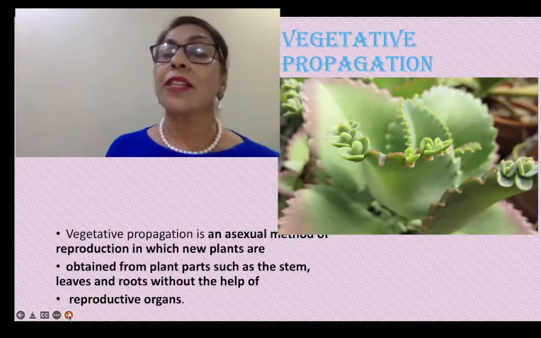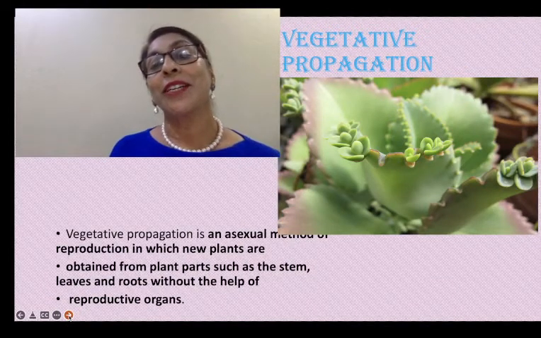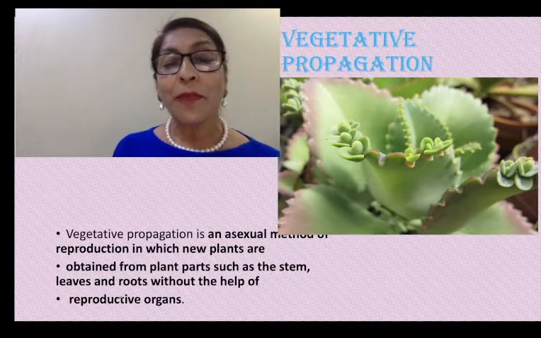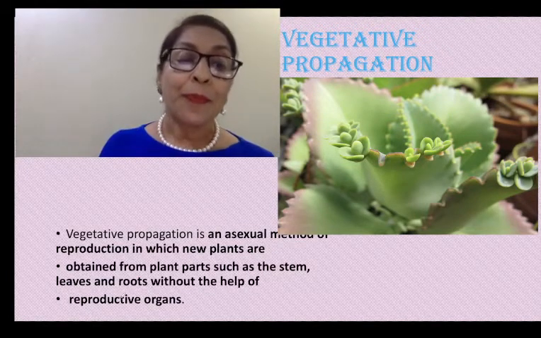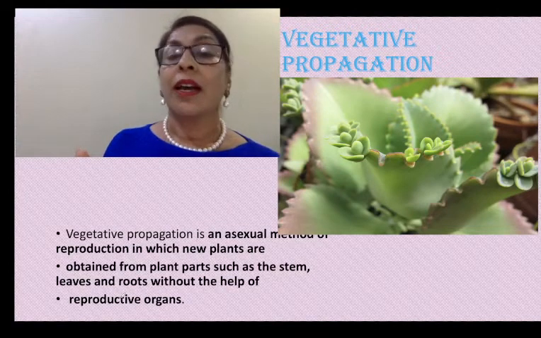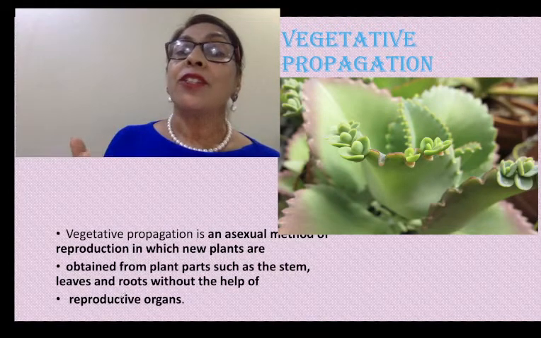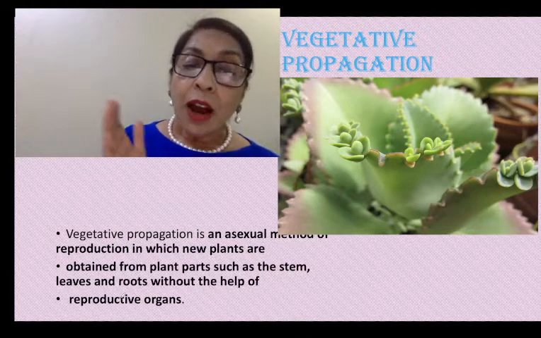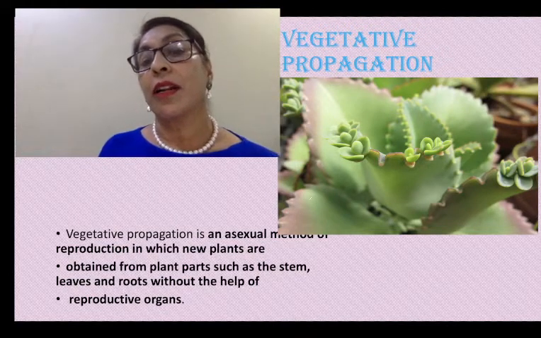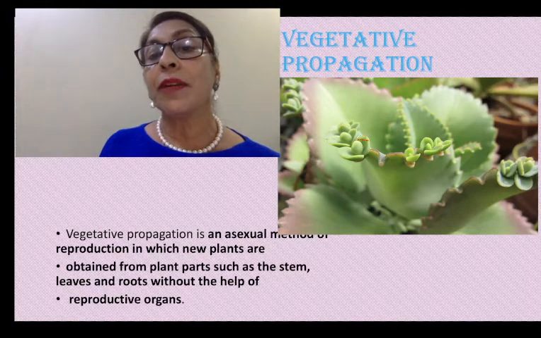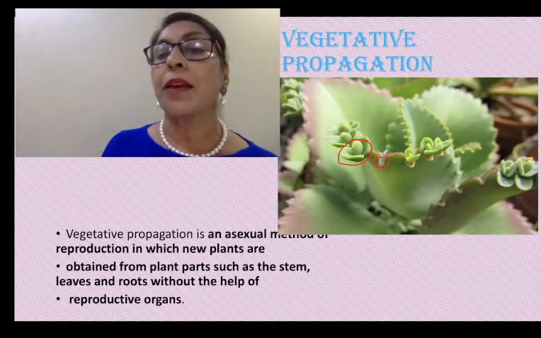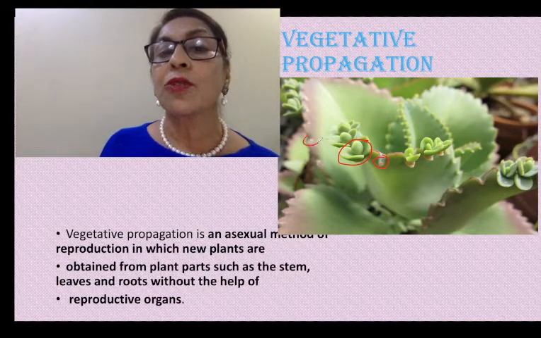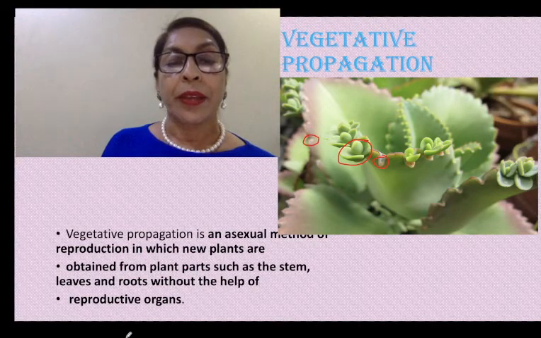Now the next type of asexual reproduction is vegetative propagation. In vegetative propagation, a part of a plant like the stem, leaves, or root gives rise to a new individual without the help of a reproductive organ. Here you can see this is the bryophyllum leaf. The bryophyllum leaf gives rise to a new plant. It has notches. Each notch has the capability to give rise to a new plant.